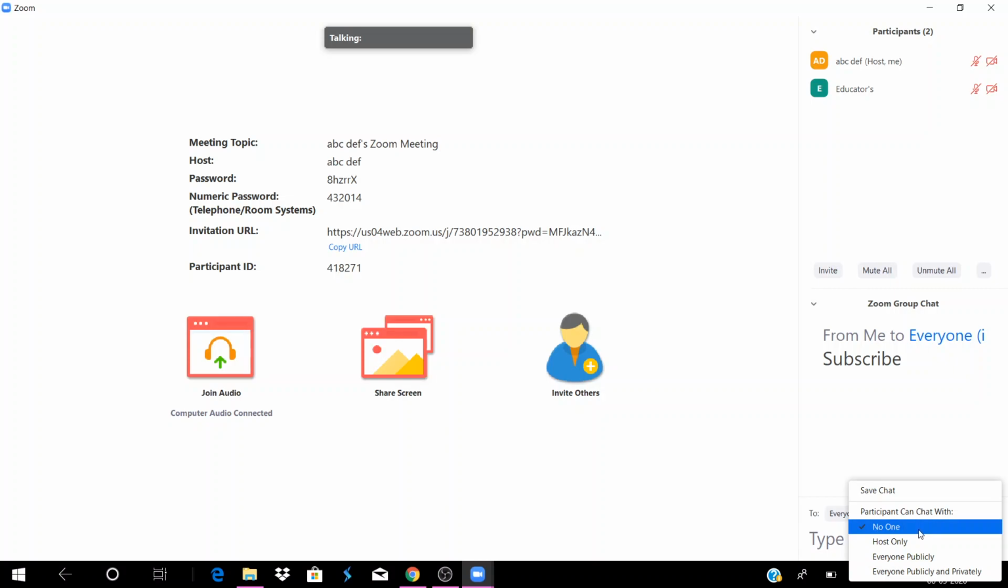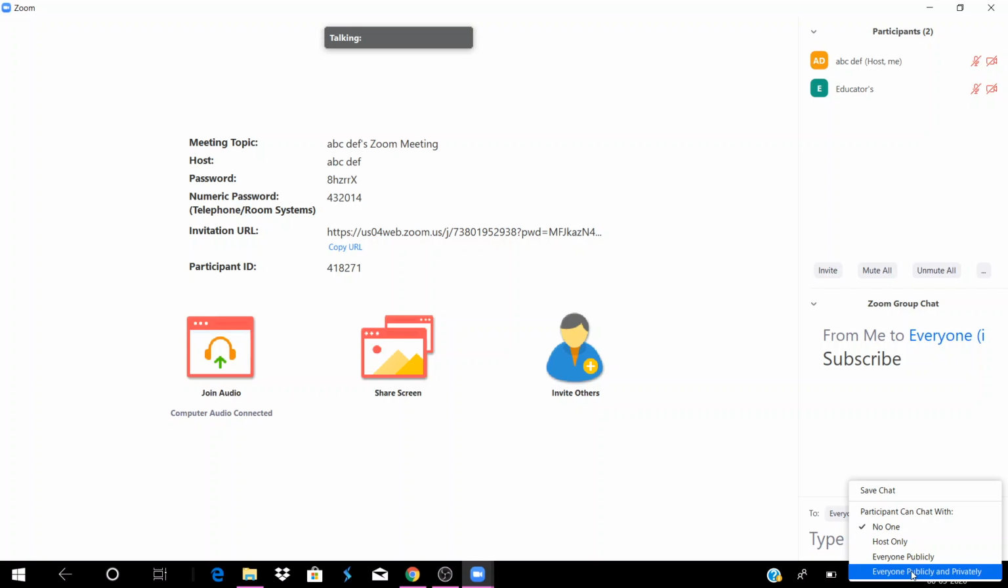If I click participant can chat with no one, the participants cannot chat. Any participant cannot be chatting. Host only means he can chat only with you, because you are the host. With everyone publicly, if he wants to chat with someone, the chat will be displayed to everyone, even to you. And then there is everyone publicly and privately.